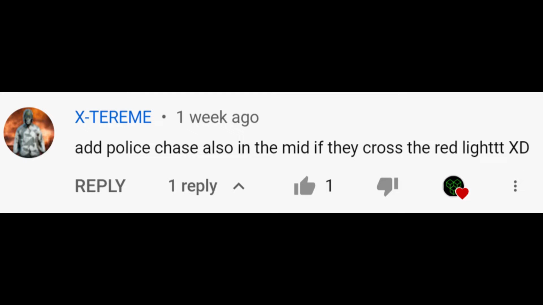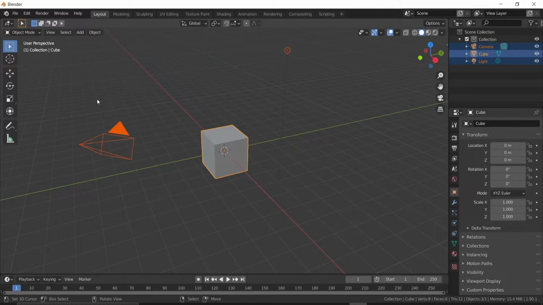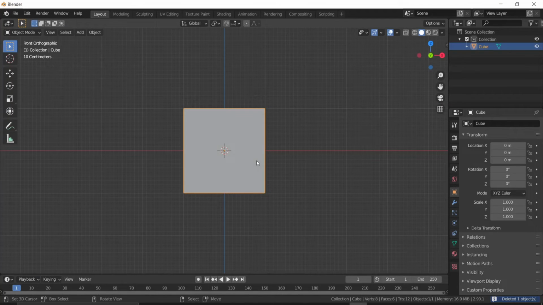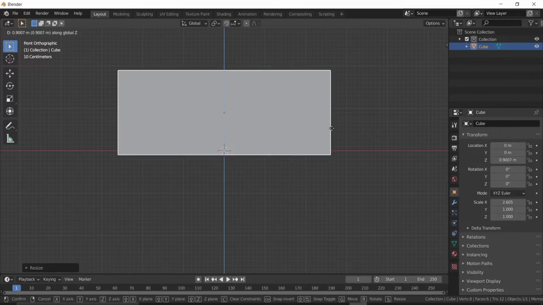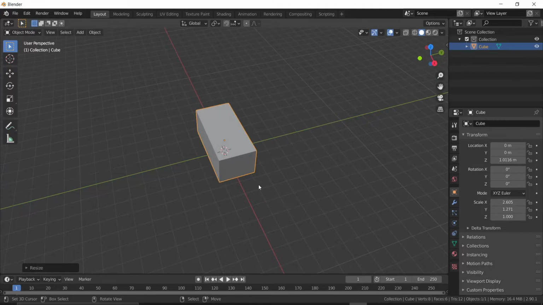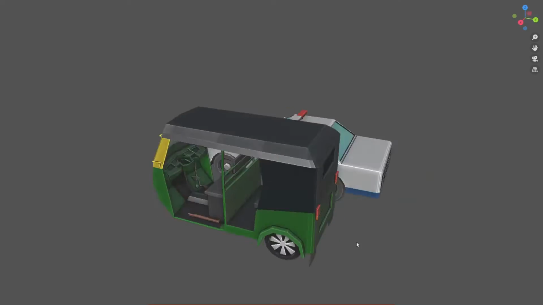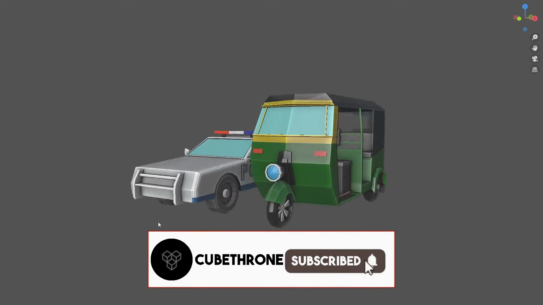Now after fixing the camera movement, I saw a comment to start a police chase if you break the red light. So I opened Blender and started to make a police car. And after some time, I thought which is the most common vehicle in India to see on roads. And I came to know that it is an auto rickshaw, and I made an Indian auto rickshaw with that police car, which I will include as a player in my game. And for the police chase, I will implement that system in the next devlogs.